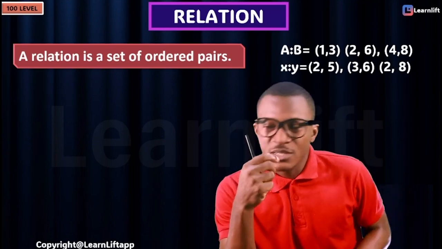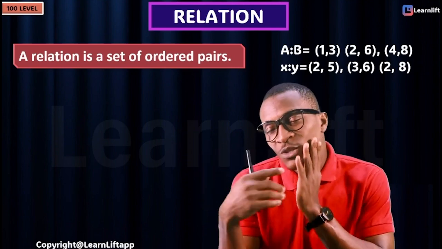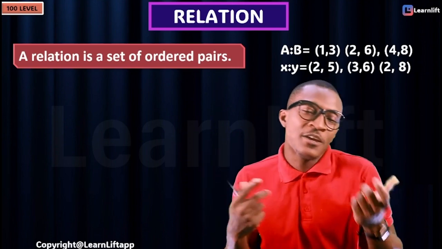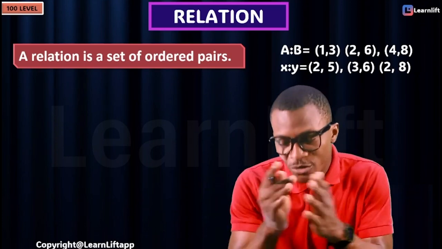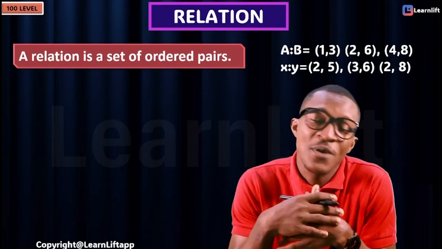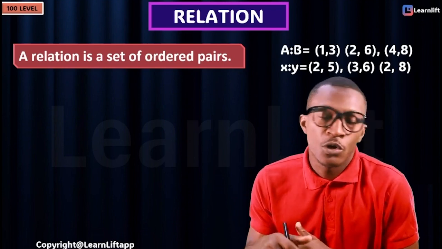Let me give you another one. X to Y. You can see 2 is paired to 5, 3 is paired to 6, 2 is paired to 8. It's like a couple, you know, wearing matching outfits, red, blue. You know those things. So everything that is a set of ordered pairs, we call a relation.